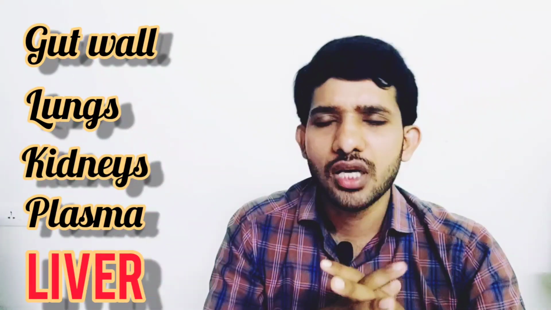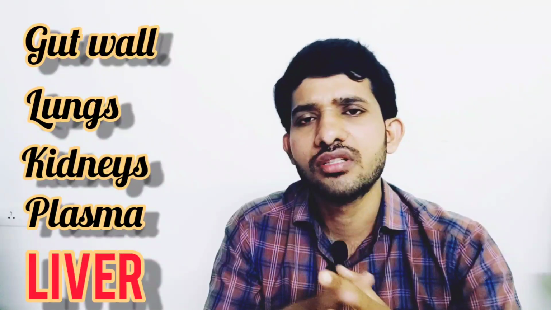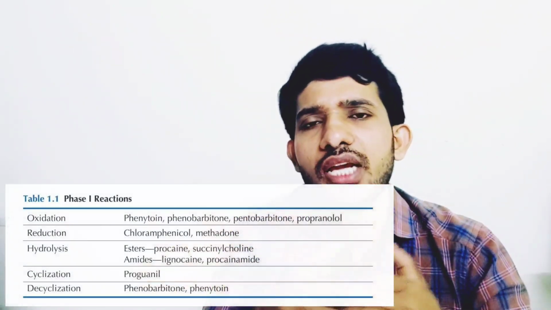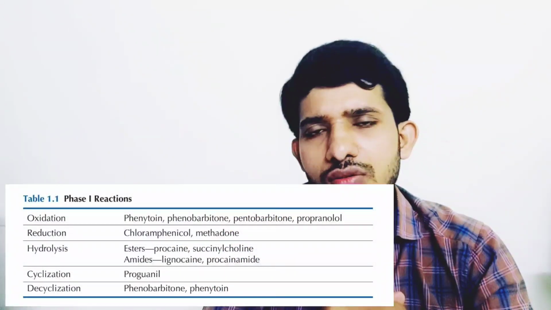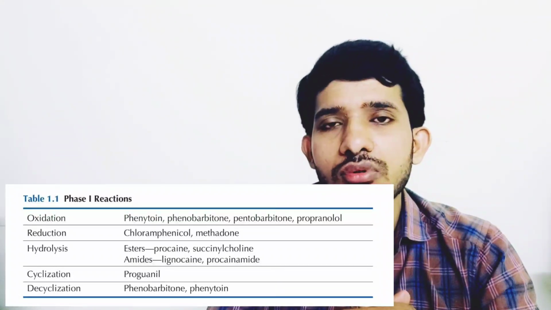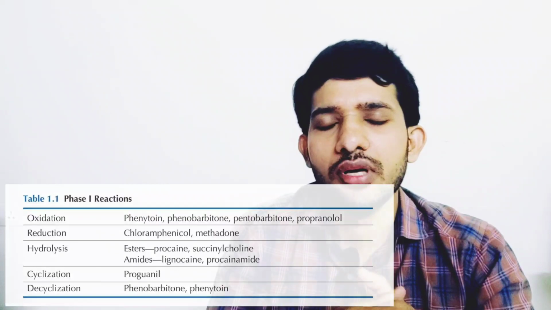In metabolism, there are 2 phases. Most of the drugs will be metabolized by phase 1 reactions, and in phase 1 we have oxidation, reduction and hydrolysis, and sometimes cyclization and decyclization also. I'll be sharing the picture where you can see examples of drugs that undergo different chemical reactions.